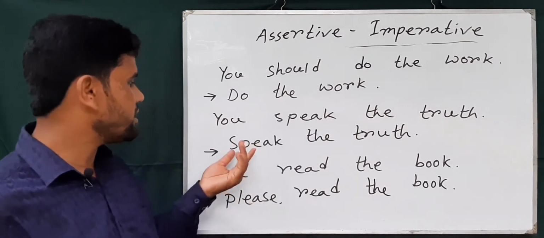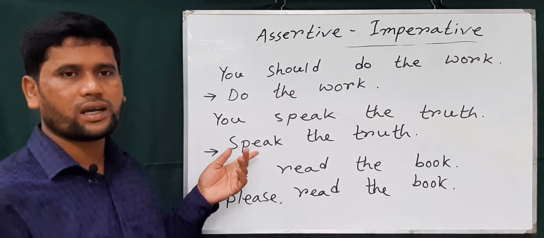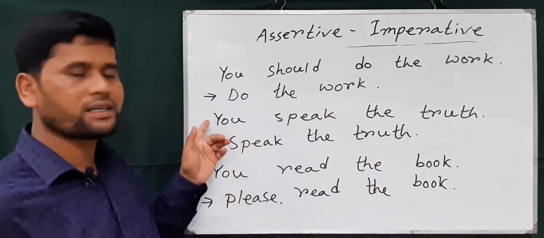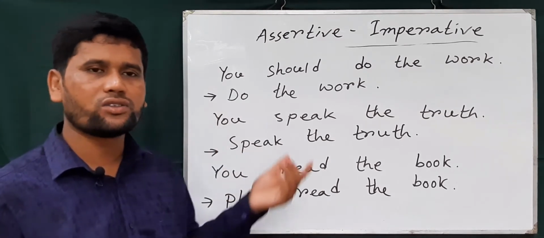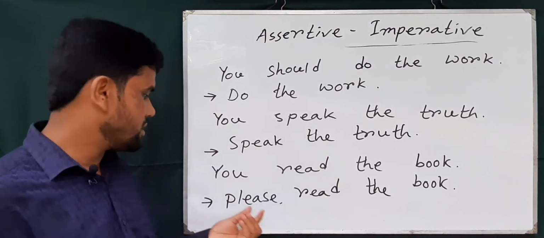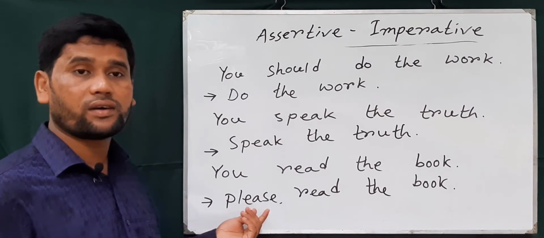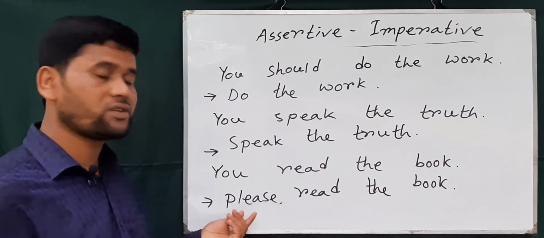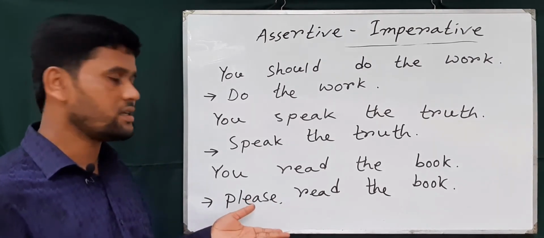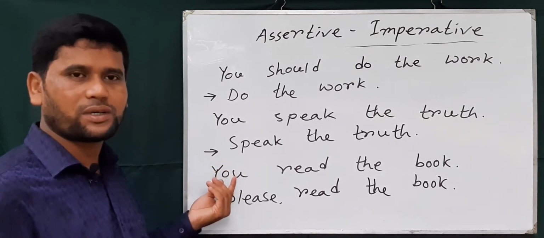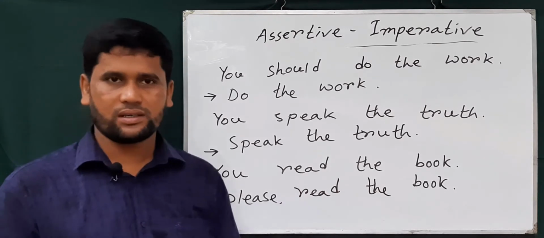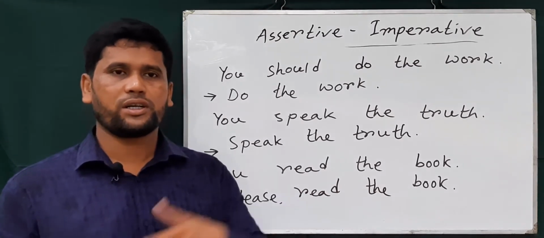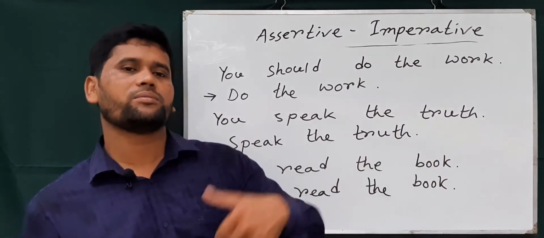And when we find an imperative sentence and are asked to change it to assertive, we just write second person, and you can use should. Sometimes the imperative sentence may start with please or kindly. Here you just write the second person subject, then the verb and other part. The sentence will change from imperative to assertive or assertive to imperative.